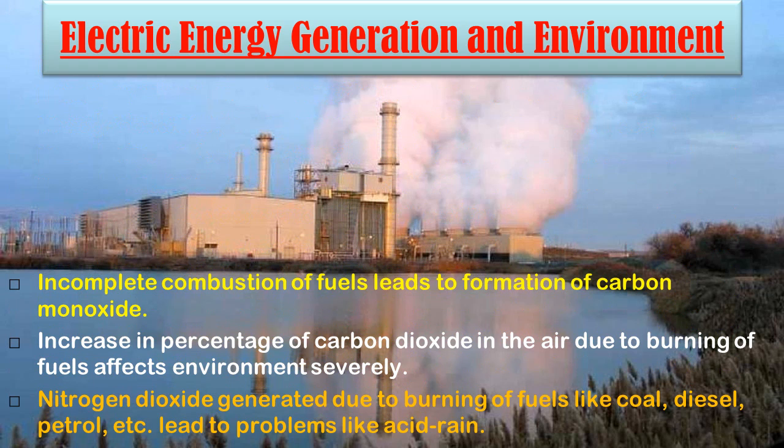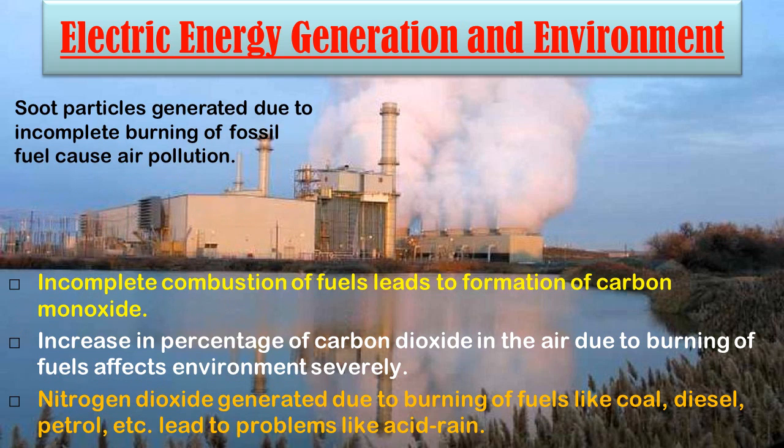Nitrogen dioxide generated due to burning of fuels like coal, diesel, petrol, etc. leads to problems like acid rain. And soot particles generated due to incomplete burning of a fossil fuel cause air pollution. Now what are soot particles? Students, they are the blackish colored particles which remain after burning of a fuel or coal.